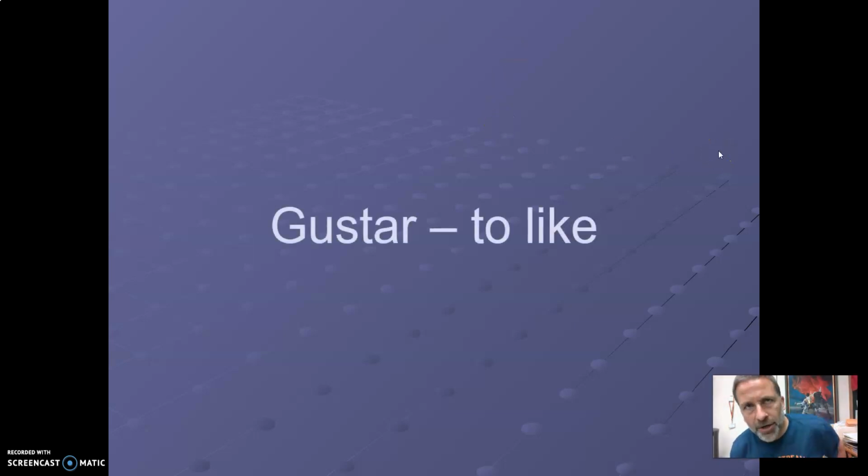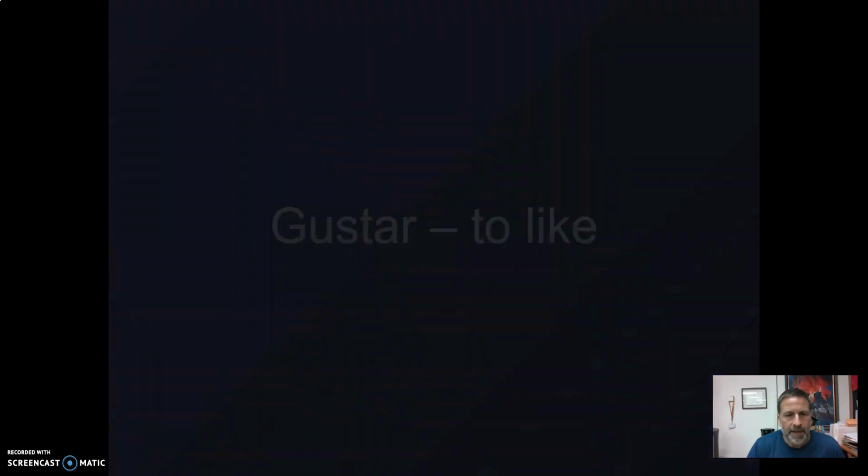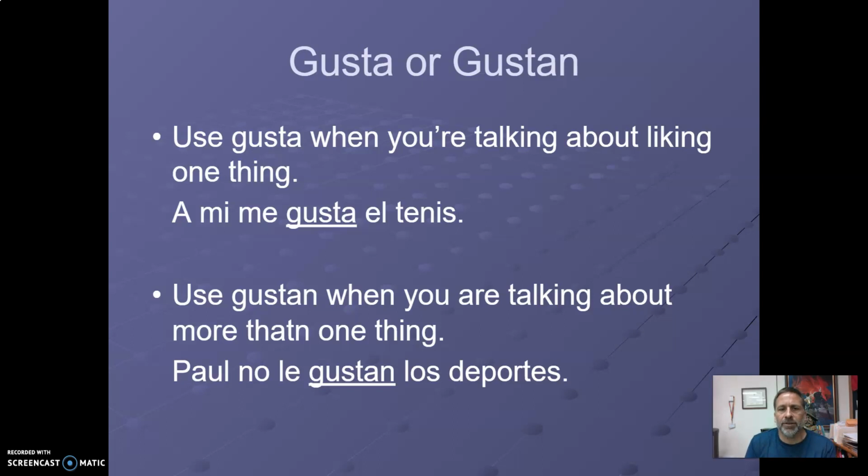Gustar, to like. And so I know that we've studied this before. We studied it in Spanish 1 and we studied it in Spanish 2 in 2A. But here we go. I'm going to go ahead and talk about it again. Gustar, to like. This is an irregular verb. It's a special verb because it has its own grammar rules. Remember, there's other verbs like gustar too. Chocar, encantar, fascinar. But we're going to use gustar for our purposes today. Okay, remember, you're only going to conjugate gustar like gusta or gustan in the present tense.